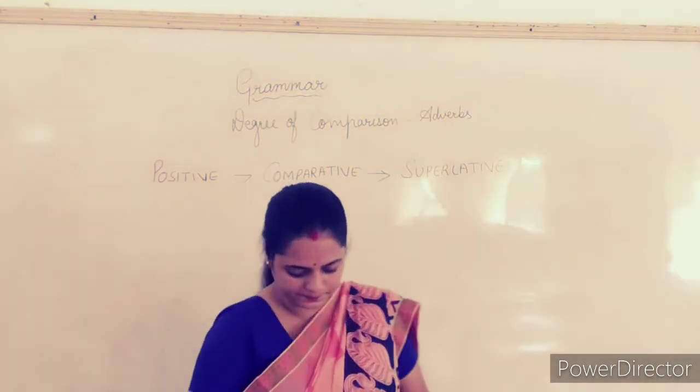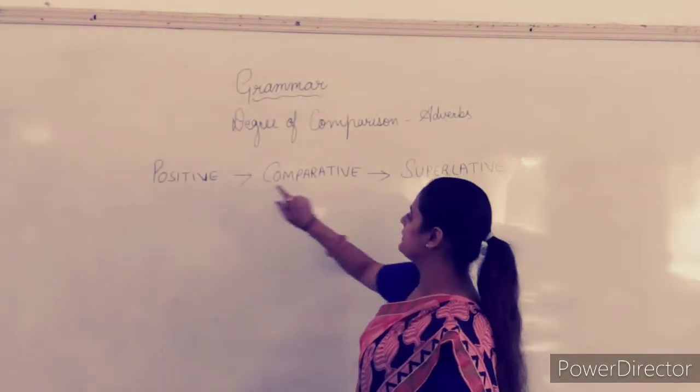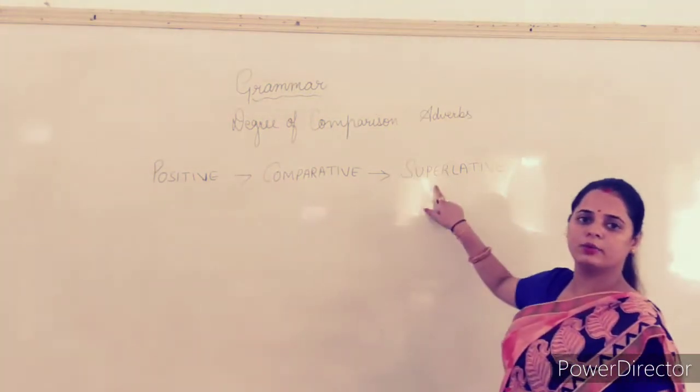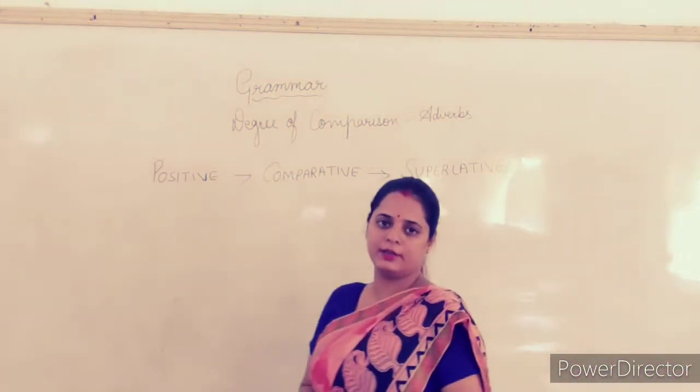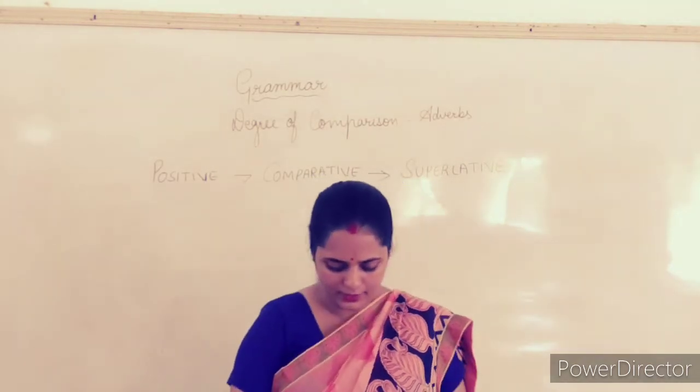Here you can see on the board: the first one is positive, the second one is comparative, and the third one is superlative. Positive degree, comparative degree and superlative degree.